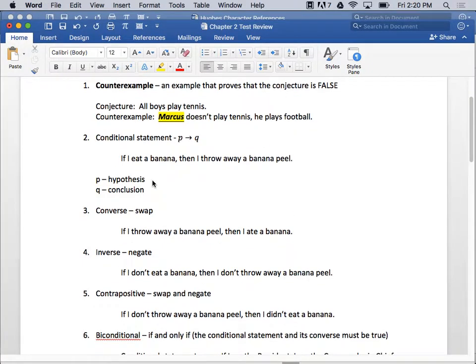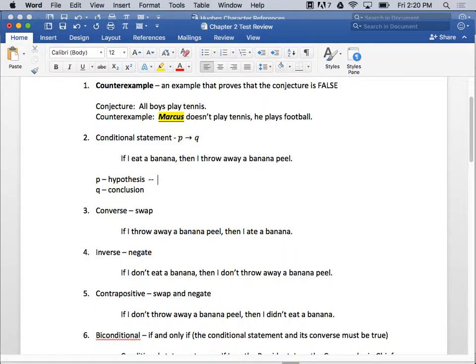All right, so next one, conditional statement. A conditional statement says, if P, then Q. An example of that is, if I eat a banana, then I throw away a banana peel. Right? Wasn't it if you give me your food, then I won't hurt you or something like that? So it was at one point, right?